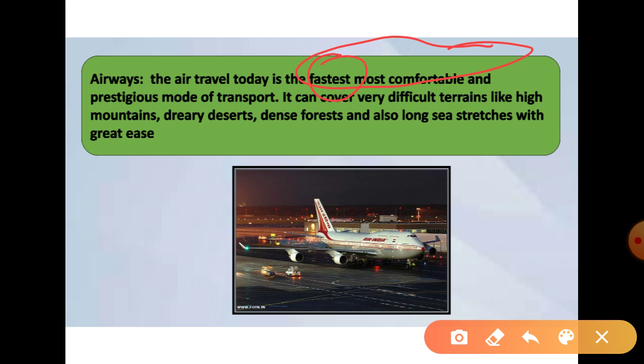If we talk about the fastest mode of transportation, this is the airways. The cheapest mode of transportation is the waterways. And the easily available and low-cost transportation is the landways. So airways is the most prestigious mode of transportation. It can cover very difficult terrain like mountain regions like the Himalaya, hilly areas, plateau regions, Eastern Ghats, Western Ghats, desert regions, snow covered areas, dense forests, riverine areas. All these areas we can cover with great ease without any problem.